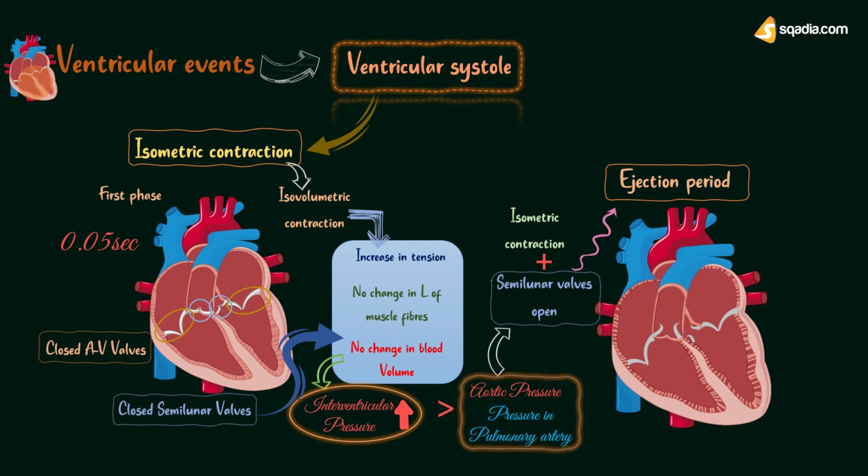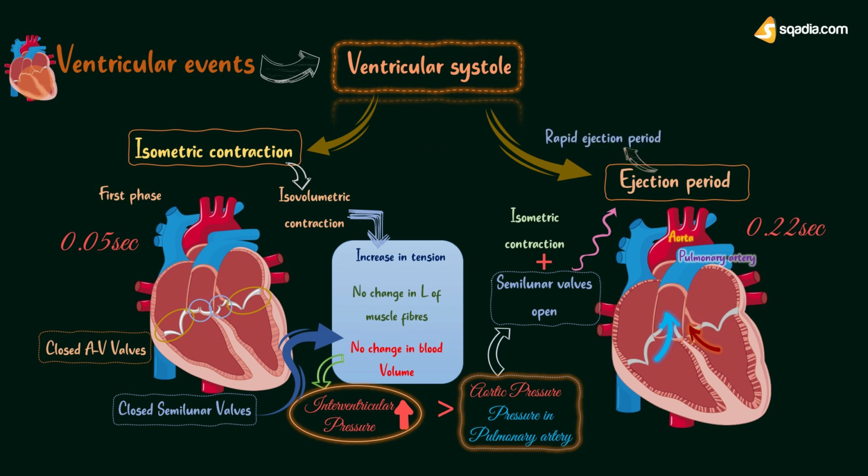Next one is the ejection period. So, due to the opening of semilunar valves and isotonic contraction of ventricles, blood is ejected out of both the ventricles, from the right ventricle to the pulmonary artery, and from the left ventricle to the aorta. Hence, this period is called the ejection period. Duration of this period is 0.22 seconds.